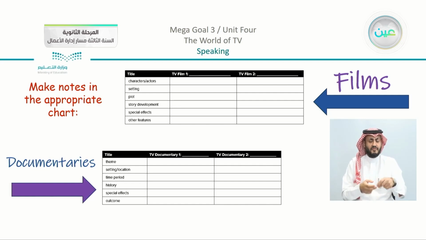So in the table, you can see that there are the different elements that I just read with you. And of course there is TV film number 1, TV film number 2, or documentary number 1, documentary number 2. You are going to just fill in the chart and then use the chart that you have here to speak in class with your other classmates.